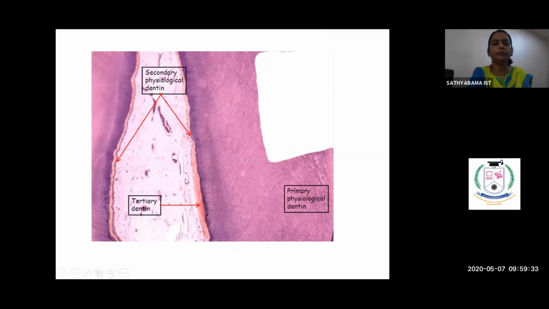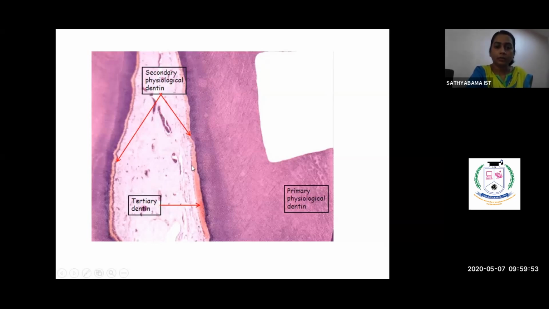So we are in the middle of the tooth. This is dentin, again pulp, and this side is dentin. On either side we have the tooth portion, and you could see the wavy dentinal tubules, the fine lines here.